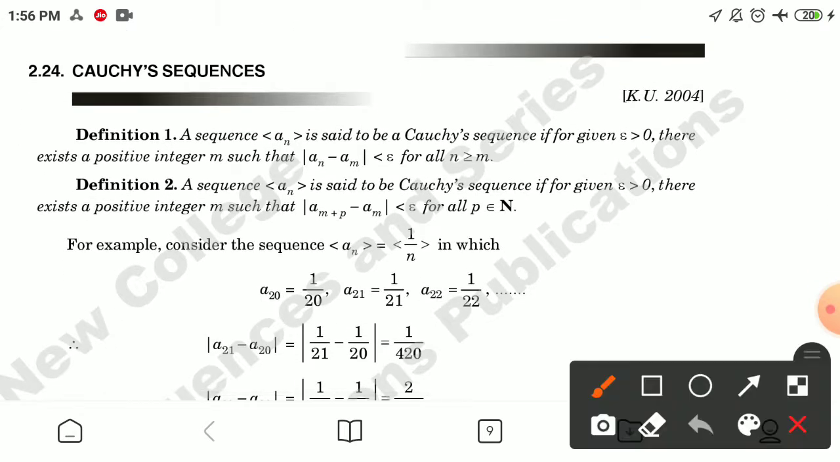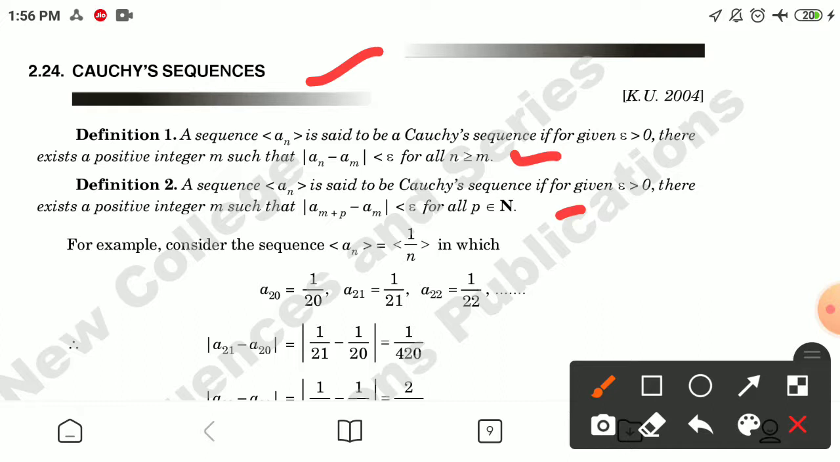Now, the next definition, for Cauchy sequences. A sequence an is said to be a Cauchy sequence if for given epsilon greater than 0, there exists a positive integer m such that |an minus am| is less than epsilon for all n greater than or equal to m. Second definition: a sequence an is said to be a Cauchy sequence if for given epsilon greater than 0, there exists a positive integer m such that |a(m+p) minus am| is less than epsilon for all p belonging to N.